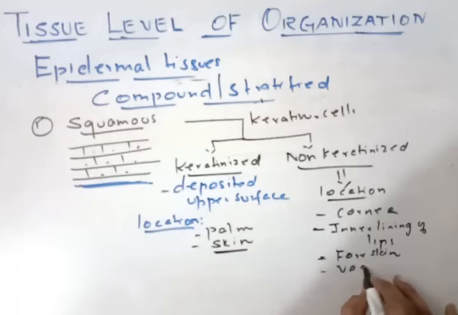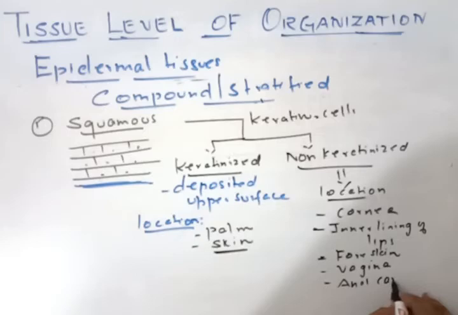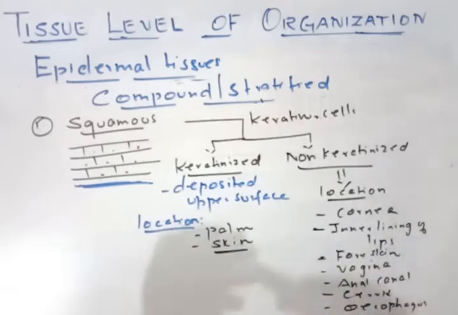Then even in the vagina it is located, and it is also present on the anus. Then sometimes it is there on the cervix, and it is located on the esophagus. So these are all the locations of the non-keratinized layers.